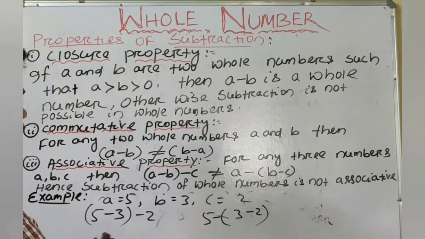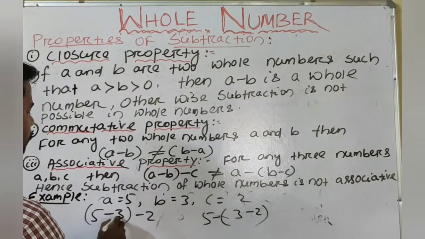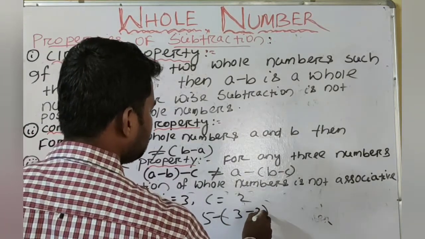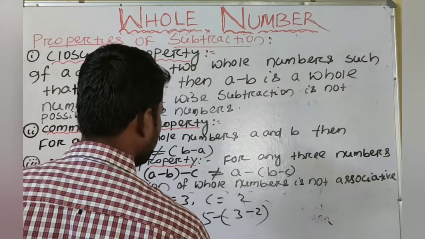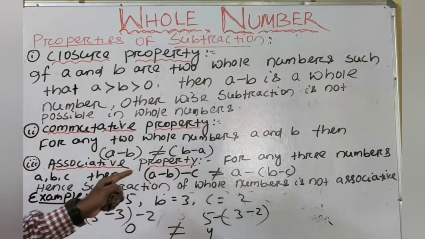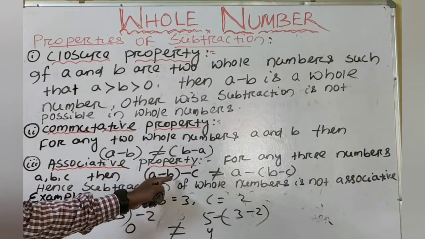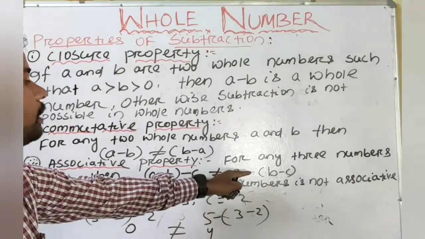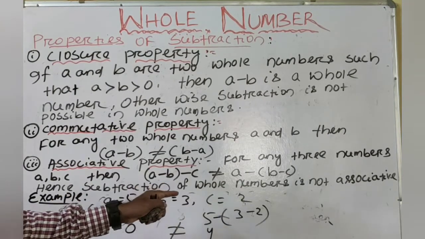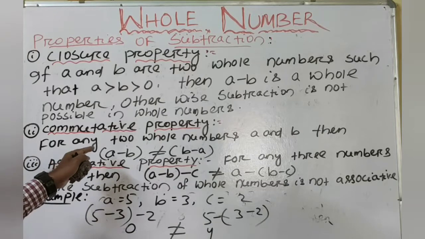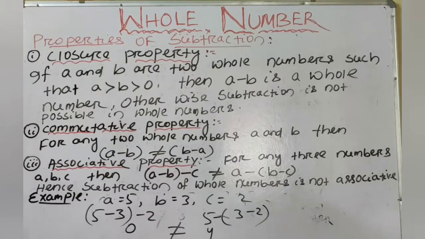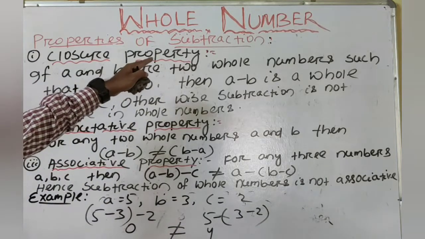Here 5 minus 3 is equal to 2, and 2 minus 2 is equal to 0. And here, 3 minus 2 is equal to 1, and 5 minus 1 is equal to 4. So both are not equal. So for any three whole numbers A, B, C, A minus B, minus C is not equal to A minus B minus C. Subtraction of whole numbers is not associative, commutative is also not satisfied, and the closure property is also not satisfied for subtraction.